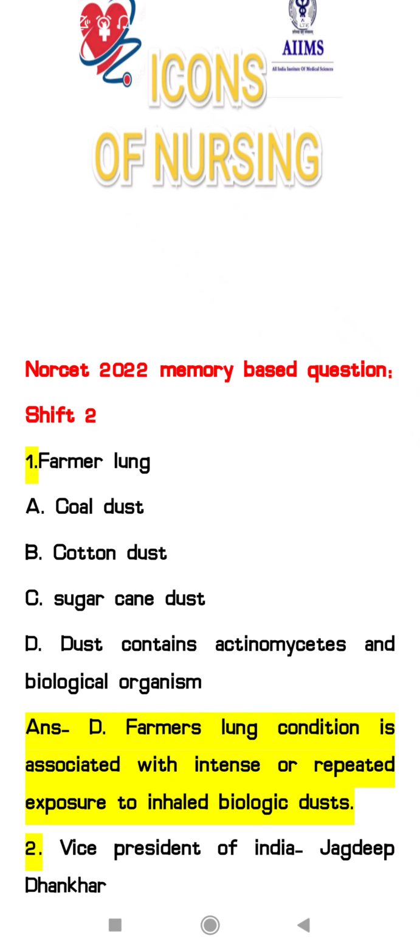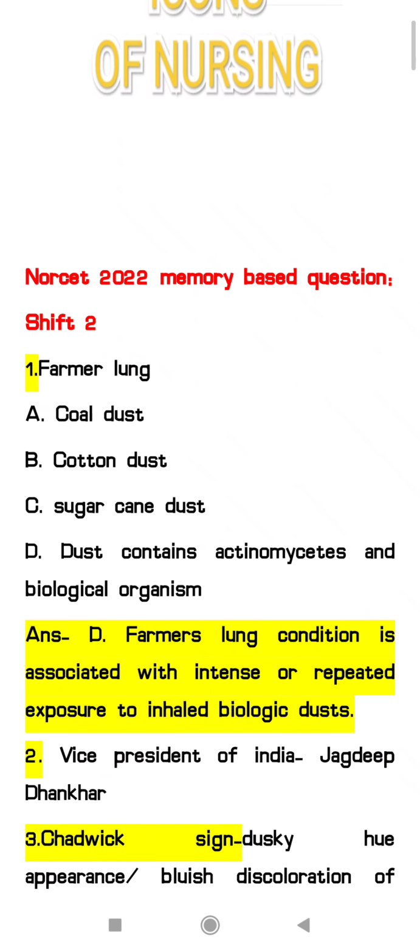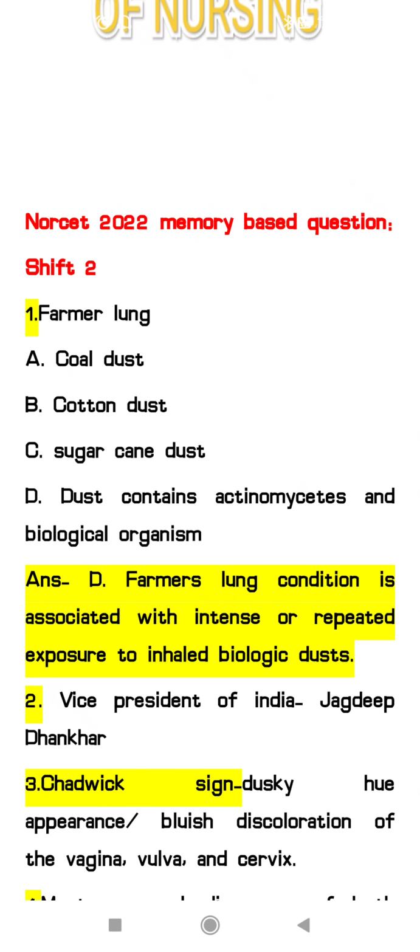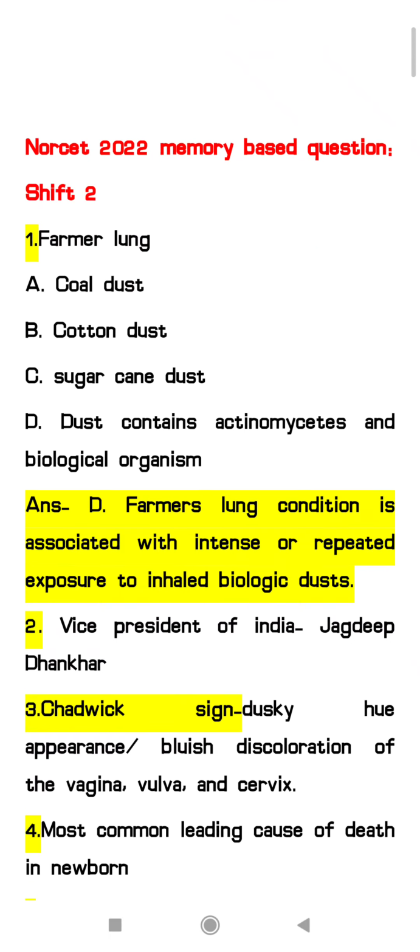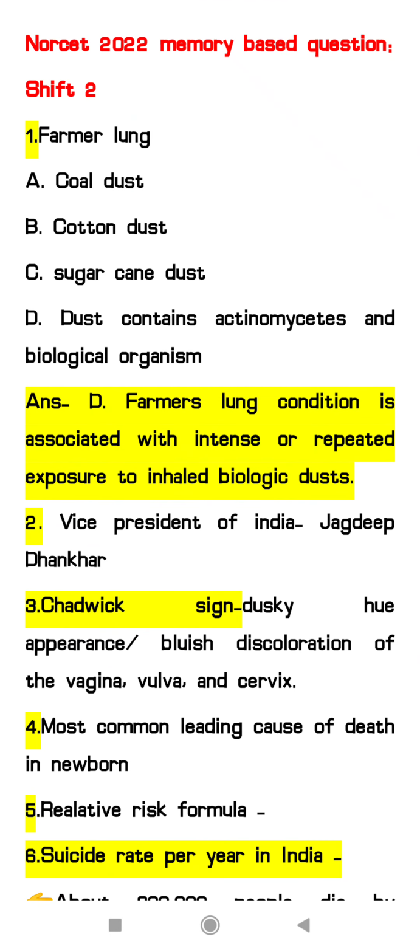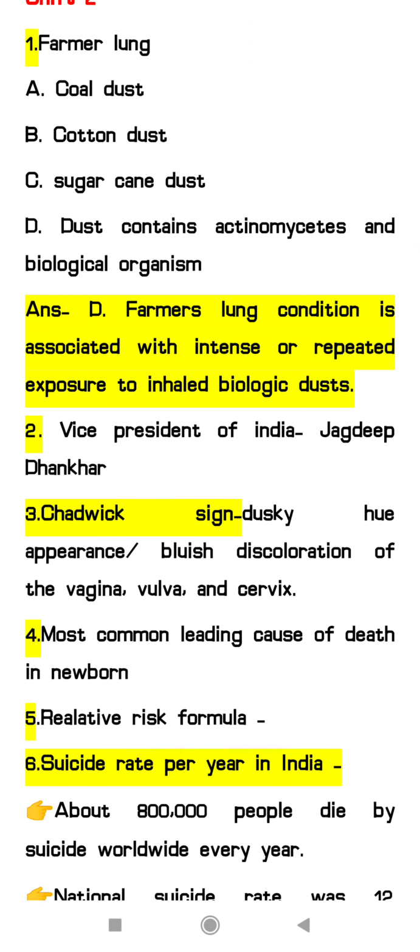Option A, coal dust; cotton dust; sugarcane dust; and dust containing actinomycetes and biological organisms. So the answer will be D. Farmer's lung condition is associated with intense or repeated exposure to inhaled biological dust.